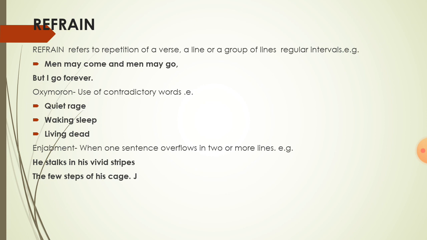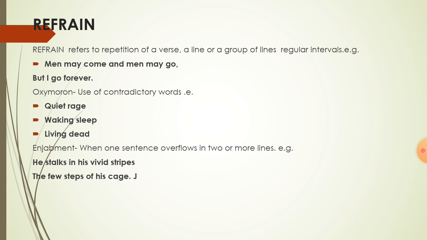Next is refrain. Refrain refers to repetition of a word, a line or a group of lines at regular intervals. This is used by the poets to lend rhythm or music to their poems. For example, men may come and men may go, but I go on forever. This line we have taken from the poem Brook, written by Tennyson.